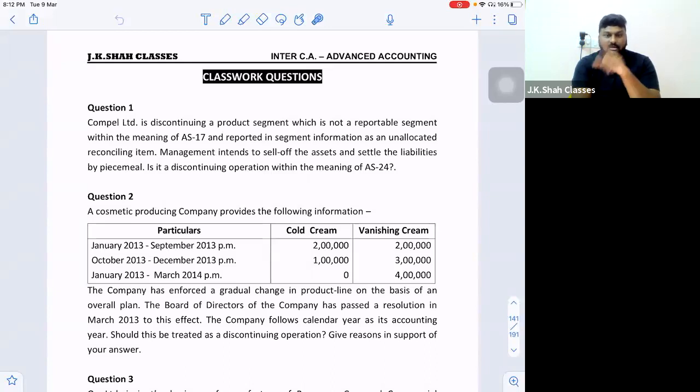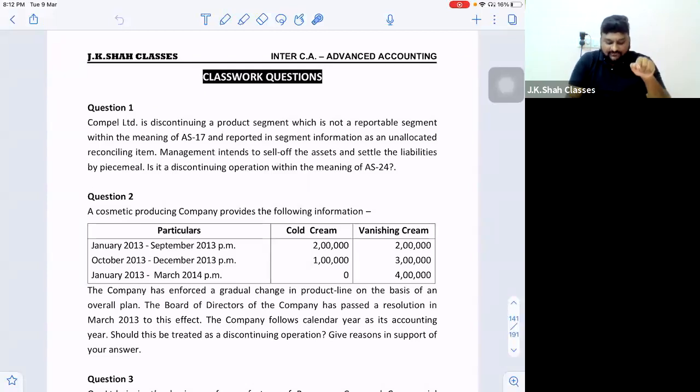Now, sir, I just want to say one point. In the definition of discontinuing operation, was it written that it should compulsorily be a reportable segment? If I'm not wrong, I also talked about this point. I said that reportable is not that important. It is more important that it is a segment, one which can be used for the purpose of segment reporting. And segment reporting can be done only if it is a segment, right? So being a segment is more important.